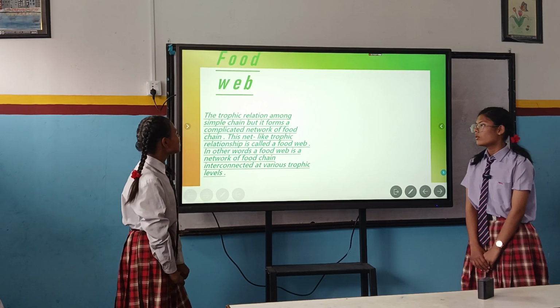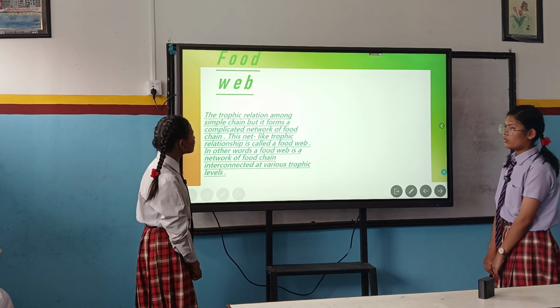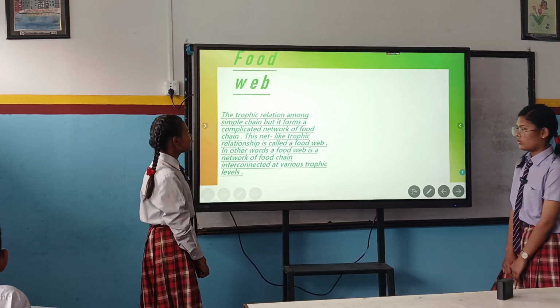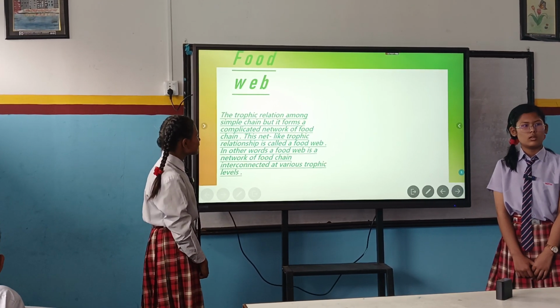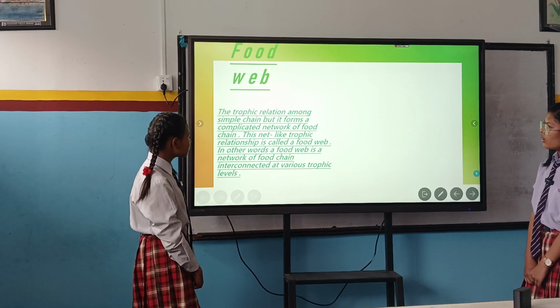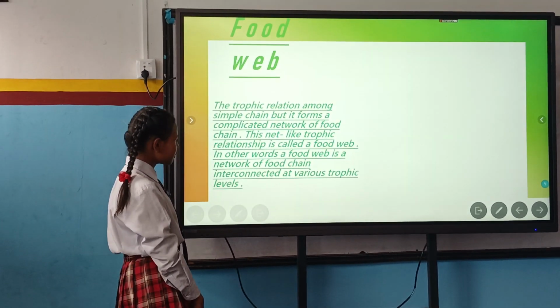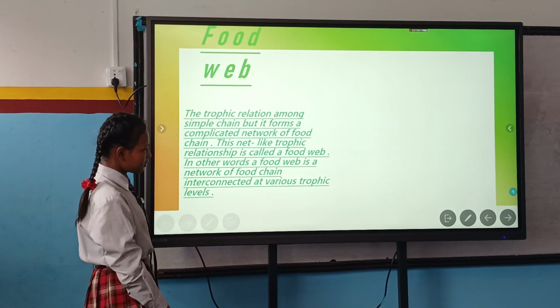Food web: the trophic relation among simple chains forms a complicated network of food chains. This net-like trophic relationship is called a food web. In other words, a food web is a network of food chains interconnected at various trophic levels.